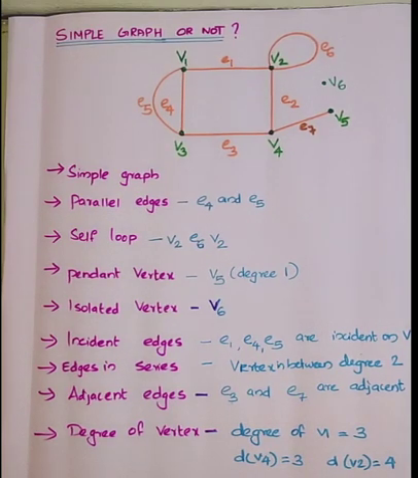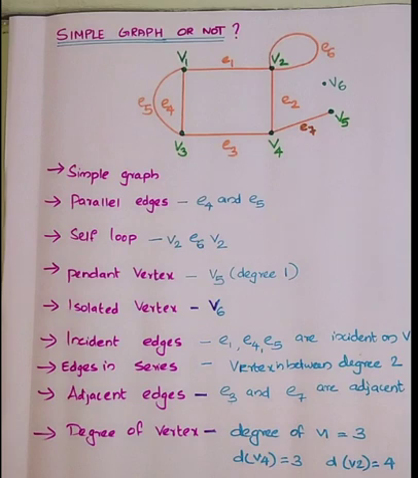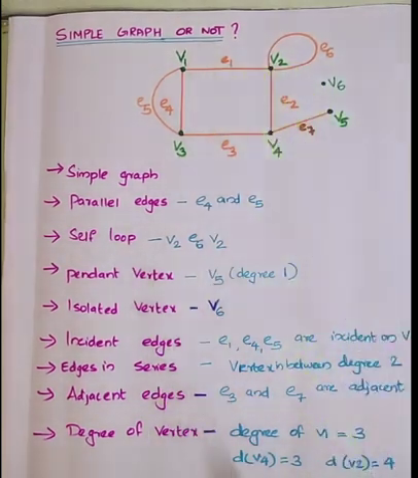So what do you mean by parallel edges? Parallel edges are those edges that have the same end vertices. In the figure, E4 and E5 are parallel edges. Next is self-loop. What do you mean by self-loop? A self-loop is an edge that starts from a vertex and ends in the same vertex. So in the figure, which is the self-loop? The self-loop is V2, E6, V2. That is, the E6 edge starts from V2 and ends in V2. Then it is called a self-loop.